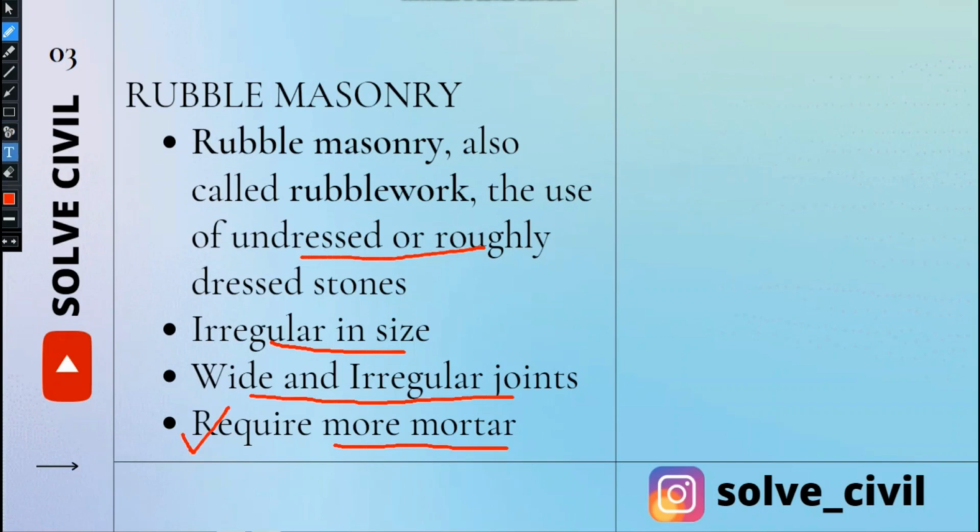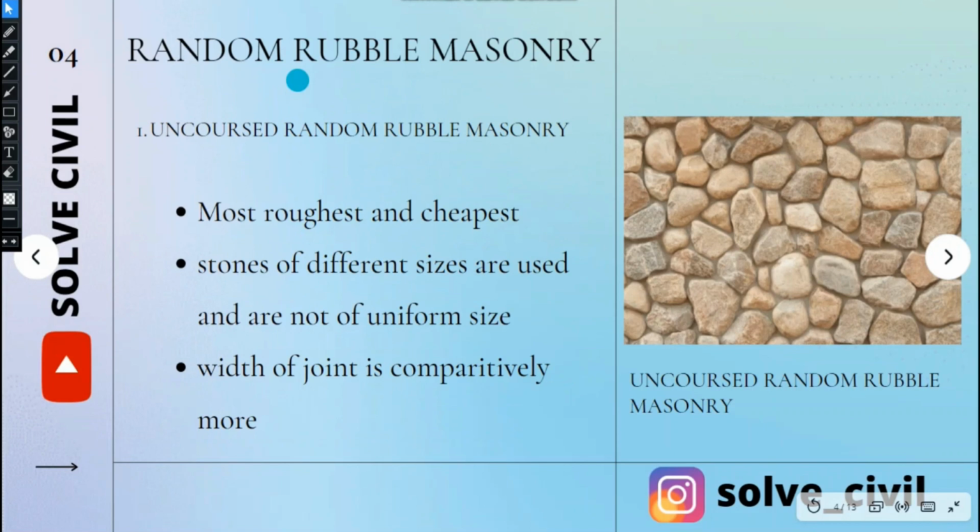So, we can say that rubble masonries are those masonries in which we use undressed or roughly dressed stones. They have irregular size, also irregular and wider joints, and require more mortar. Rubble masonry can be classified into random rubble masonry, square rubble masonry, miscellaneous type, and dry rubble masonry. The first one is random rubble masonry.